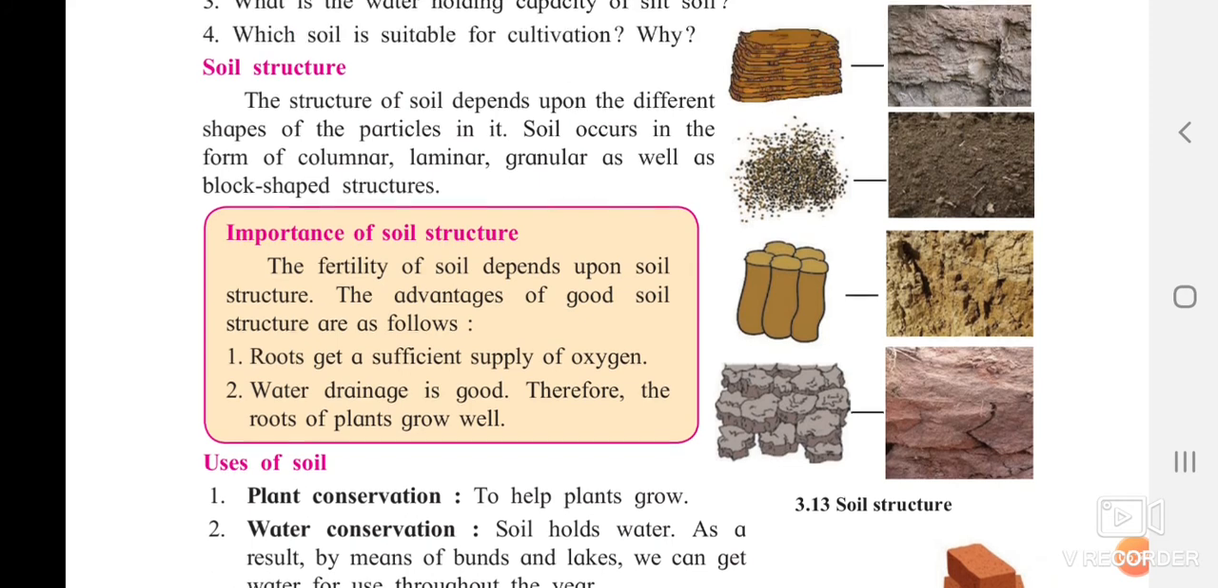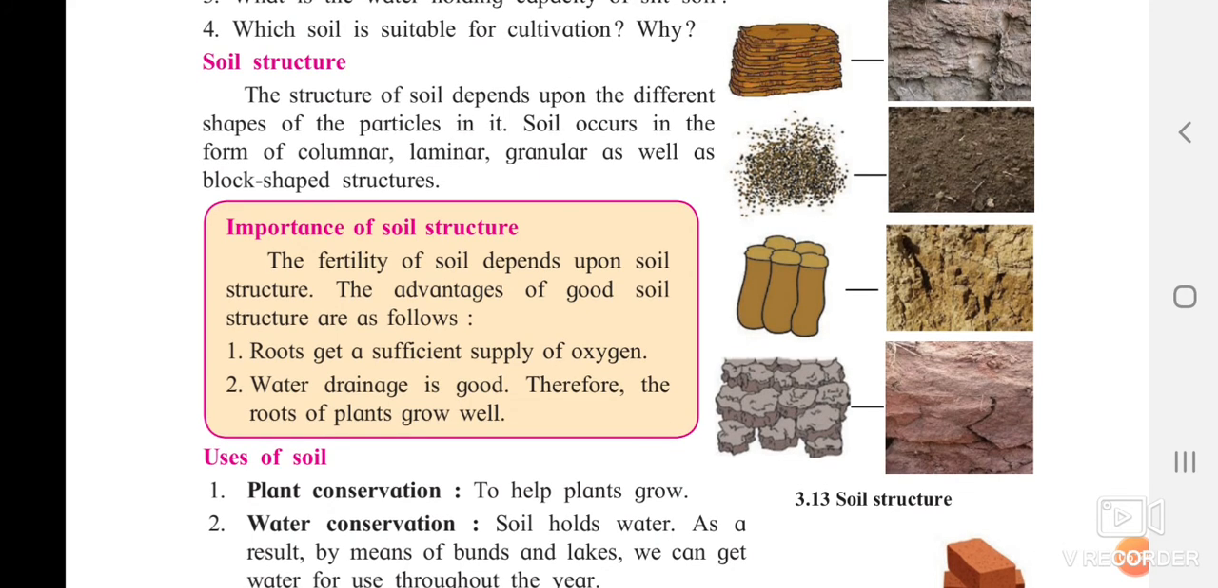Okay, the importance of soil structure. The fertility of the soil depends upon the soil structure. It is totally dependent on it. For example, how much humus content is present in that soil also depends on it. The advantages of good soil structure are: roots get a sufficient supply of oxygen. Whatever oxygen is required for the plant, they also require nitrogen. So roots get enough supply of oxygen, and water drainage of good soil is good. Therefore, roots of plants grow well.